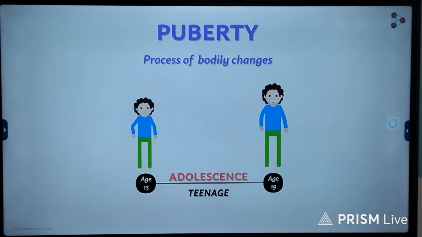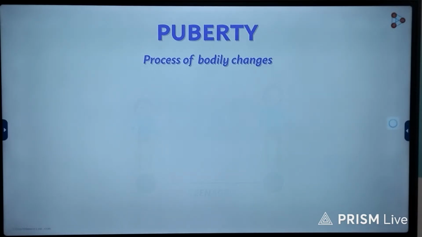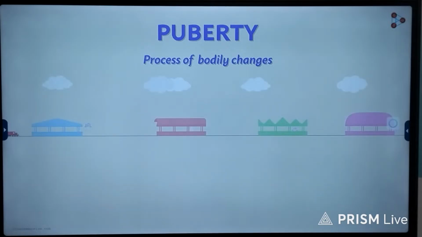In simple words, can we say that adolescence is more like a journey? And what would puberty be? Puberty can be thought of as the various junctions where the train halts. Each junction is different from the other and has specific variations. Can you tell me where this journey takes us? Yes, the final destination will be adulthood.